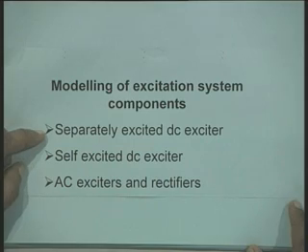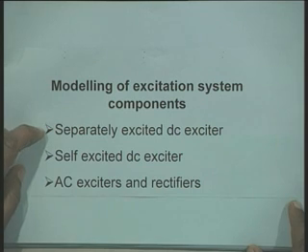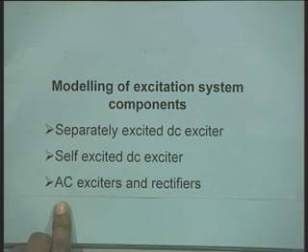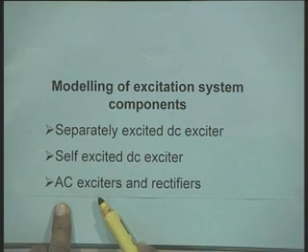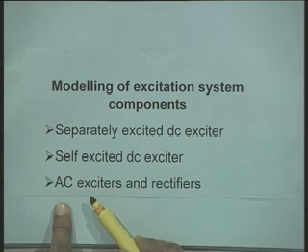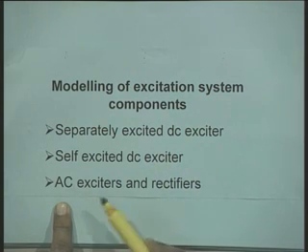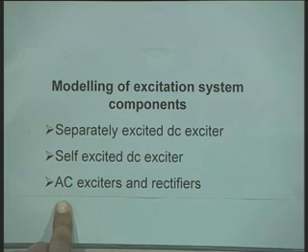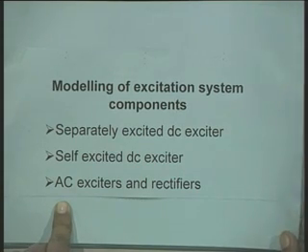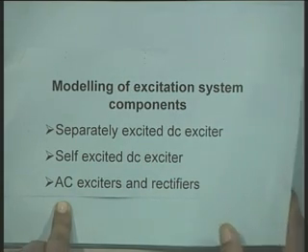Second point is that when we develop the basic model for separately excited DC exciter, the model for AC exciters is also similar to that with some modifications. Therefore, let us start with developing the model for separately excited DC exciter.